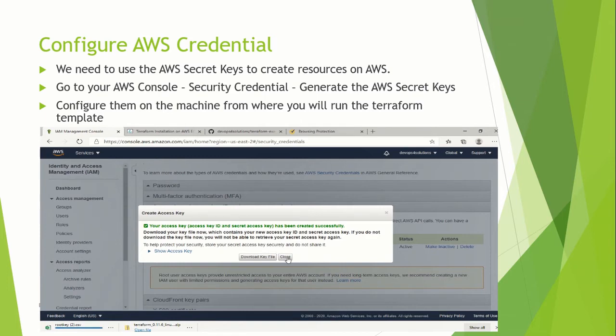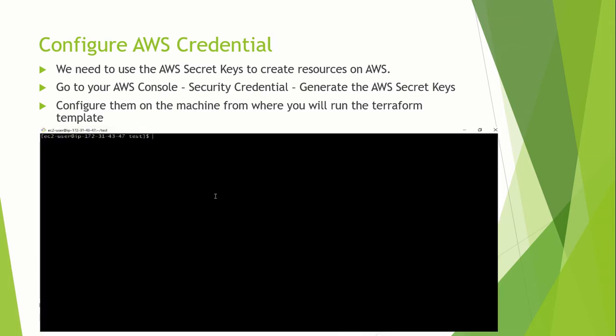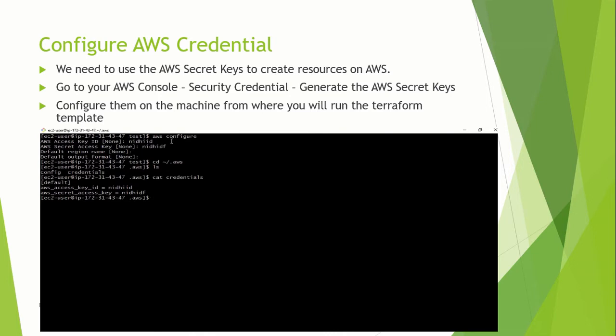So let's see how we can do that. You got your secret keys. After that, you will log into your server and run the aws configure command. This will ask you for the access key ID and it will prompt for the secret access key. Right now, I'm putting in random values, but you can use yours. Once this is done, in this .aws folder, you will find that it has created the credentials file. It has created the default profile and it actually stores your username and password. So this is how you configure the AWS credentials, and this is required.